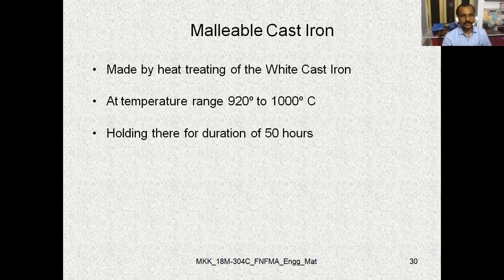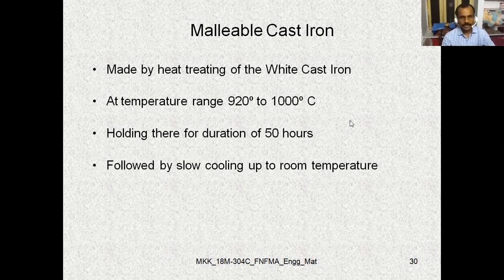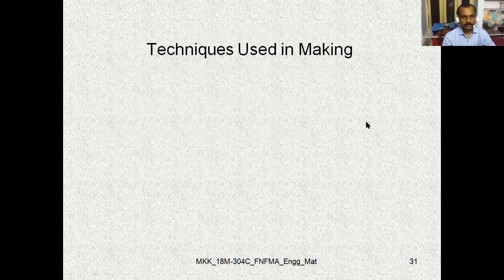After reaching the temperature of 920 to 1000 degrees centigrade, we need to hold it for a duration of 50 hours, followed by slow cooling down to room temperature. So malleable cast iron will be manufactured. So now let us move to the techniques used in making of malleable cast iron.